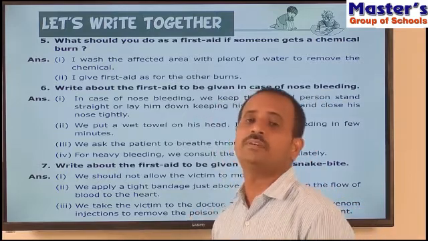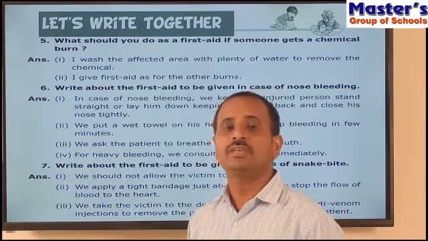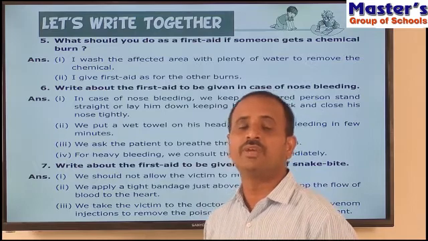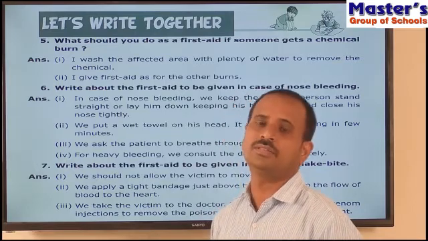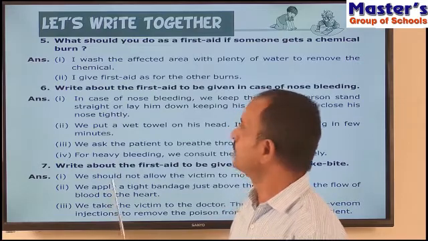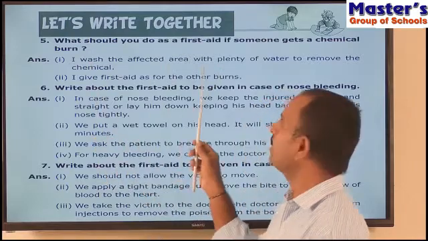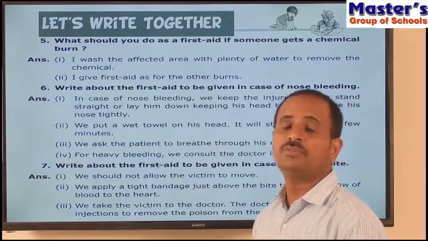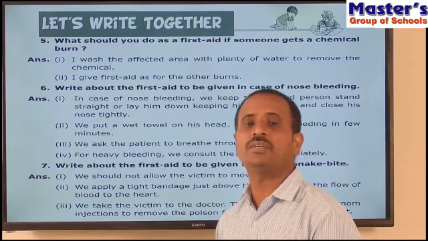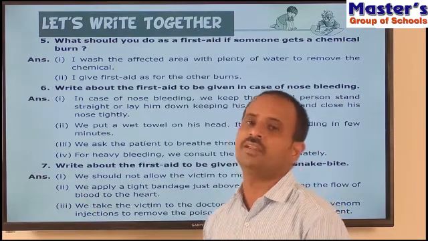There are different types of burns, that is minor burns, severe burns, burns in the houses, and if you get burns by the clothes. So these are the different types of burns we have discussed. Especially in the case of chemical burns, first wash the affected area with plenty of water. If you wash the affected area with water, this water will wash away some chemicals present in that area.